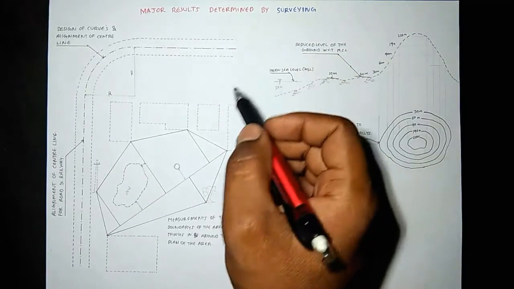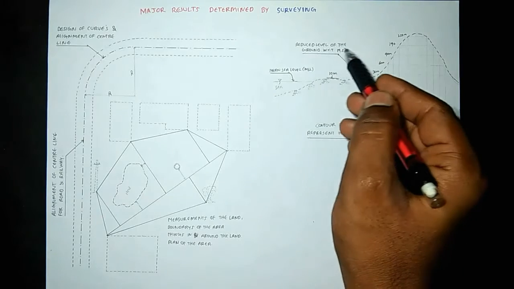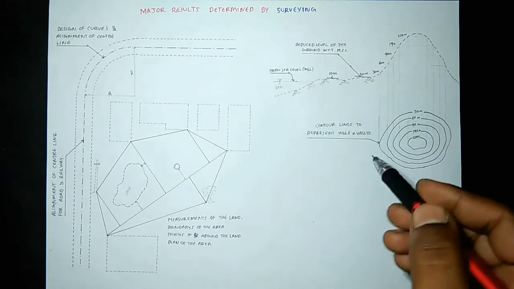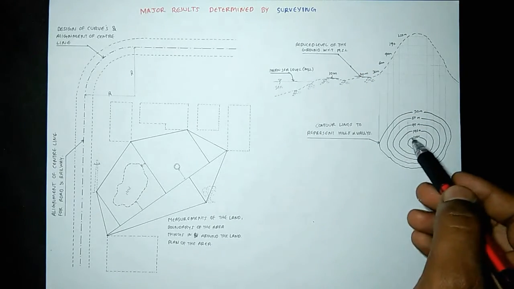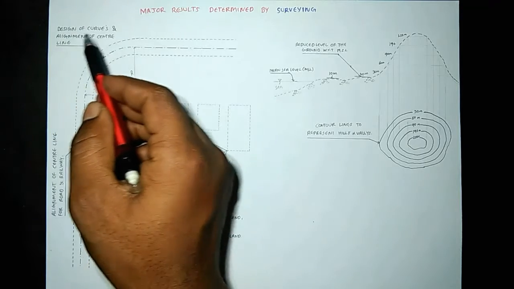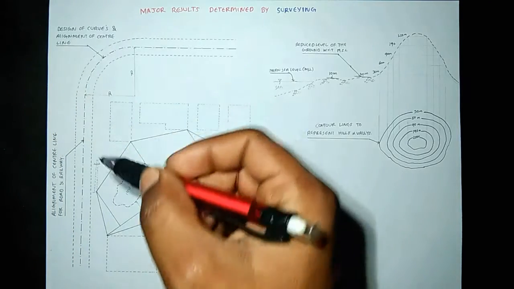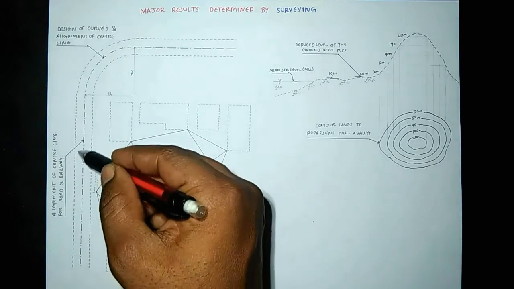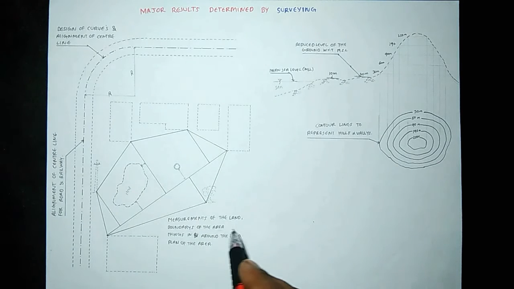These are the results which we determine by surveying. Reduced level of the ground with respect to mean sea level, contour lines to represent the ground, design of curves and alignment of the central line for curves, alignment for roads and railways, measurement of the land boundaries of the area, things in and around the land, plan of the area.